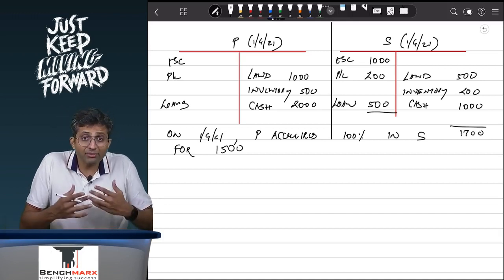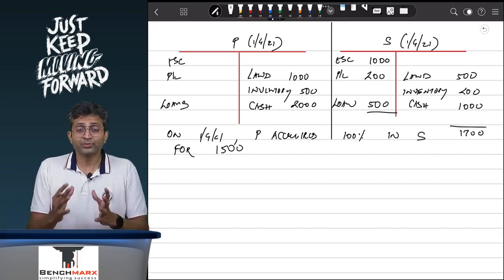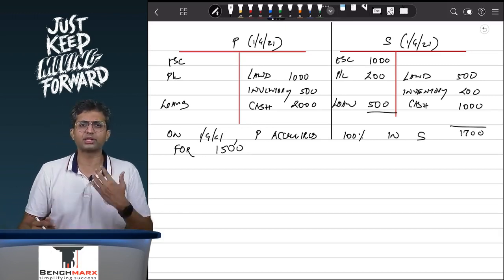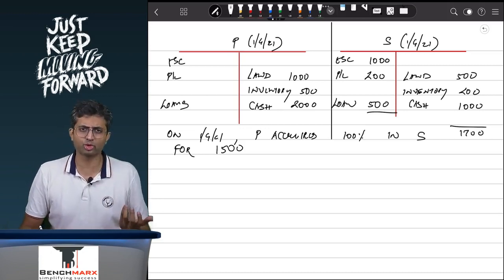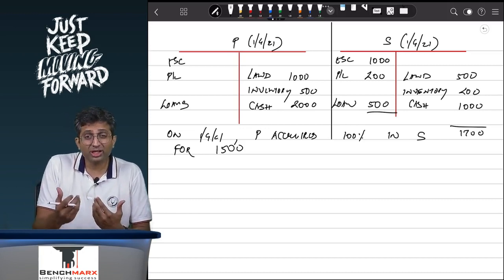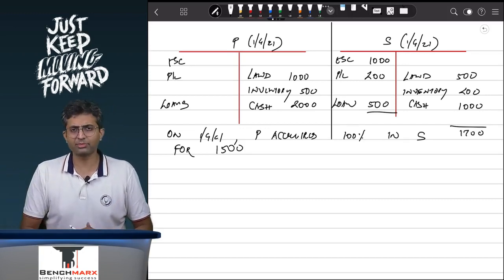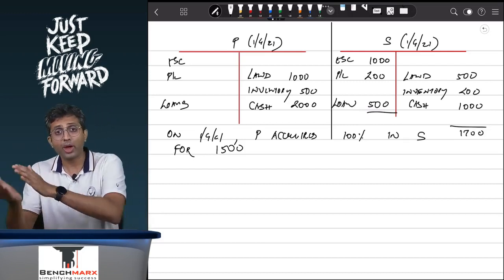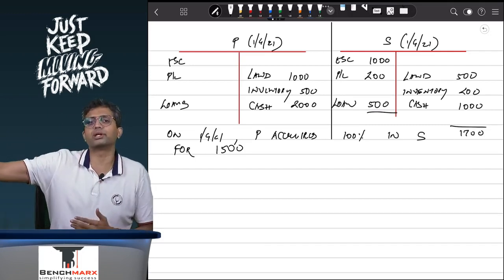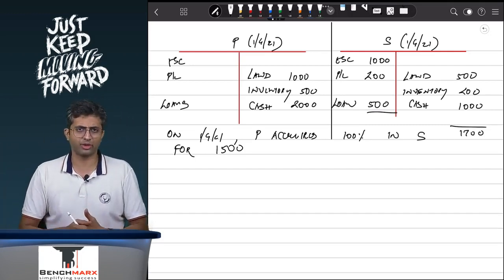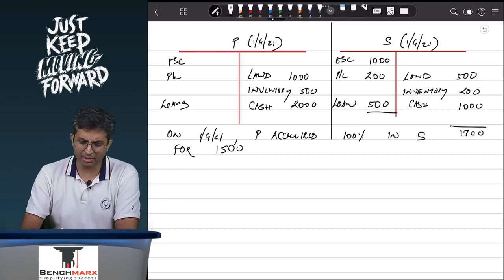However, this investment gives you an ability to direct the relevant activities. What you want to do with the subsidiary's assets and liabilities, are you in a position to do? Yes. And as a result, over here, we say that we can control the assets, we can control the liabilities of the subsidiary S, and hence we can do what is called a full consolidation, whereby even if S is a separate legal entity, we will take over the assets and liabilities of S. How much assets and liabilities will you take over?